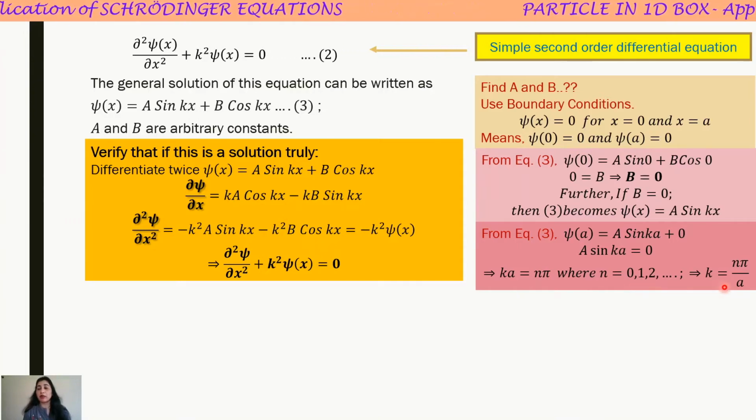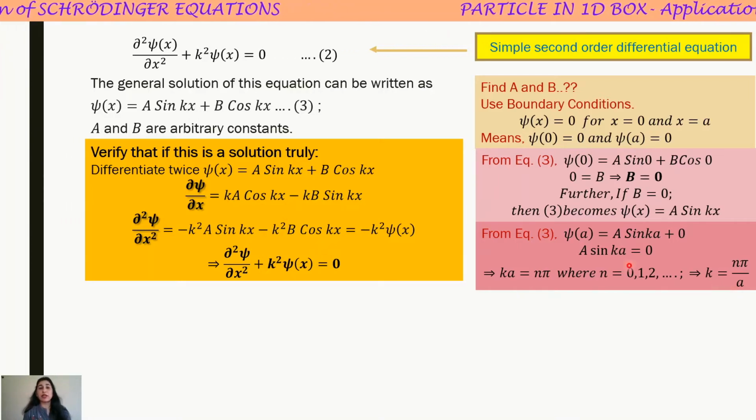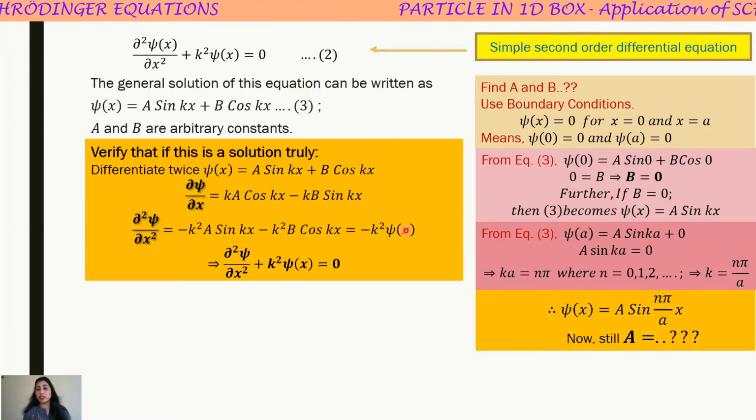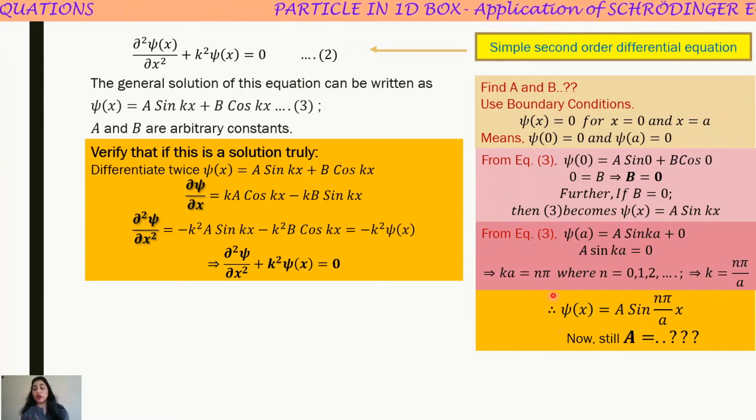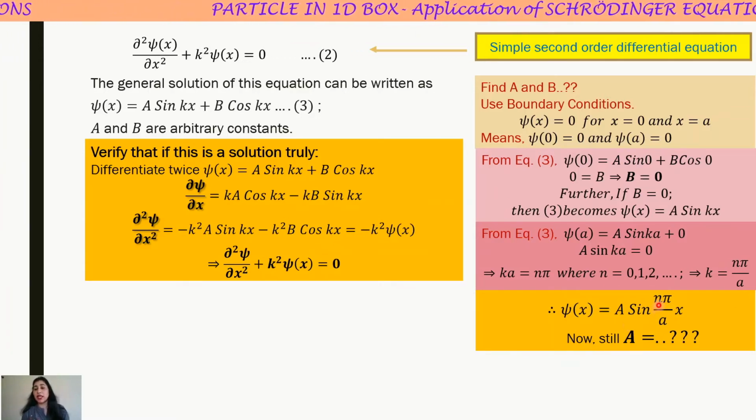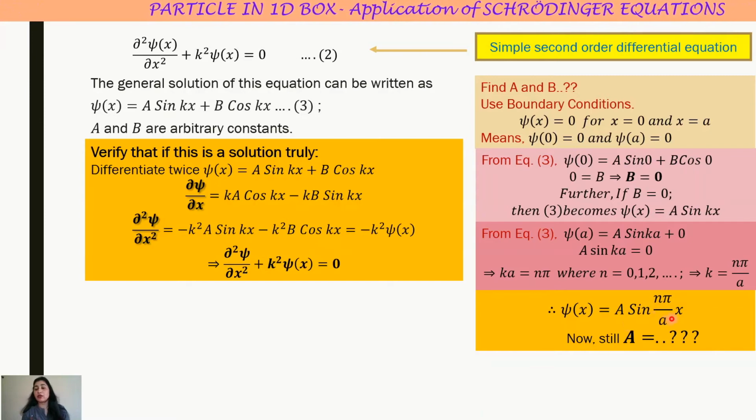So here k becomes n pi by a. Just replace it back in equation 3. Now our wave function, the solution of our problem, becomes A sin(n pi x / a).